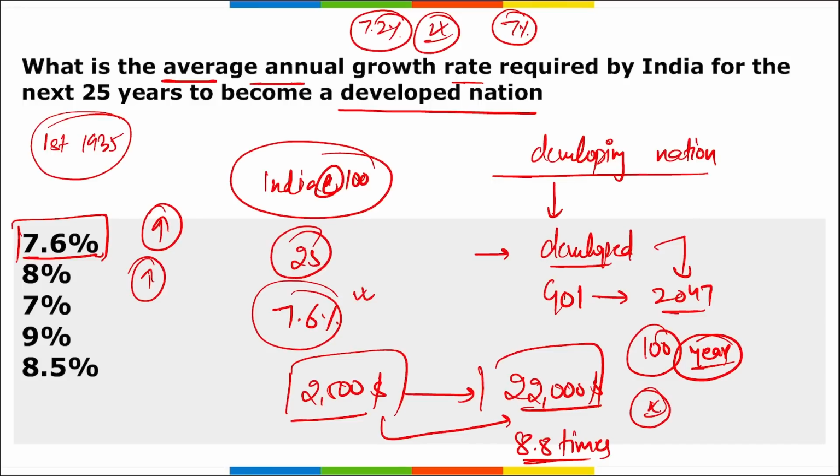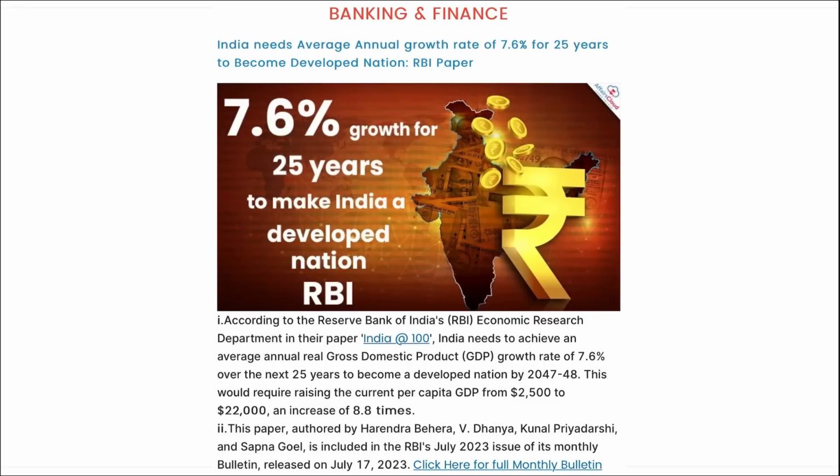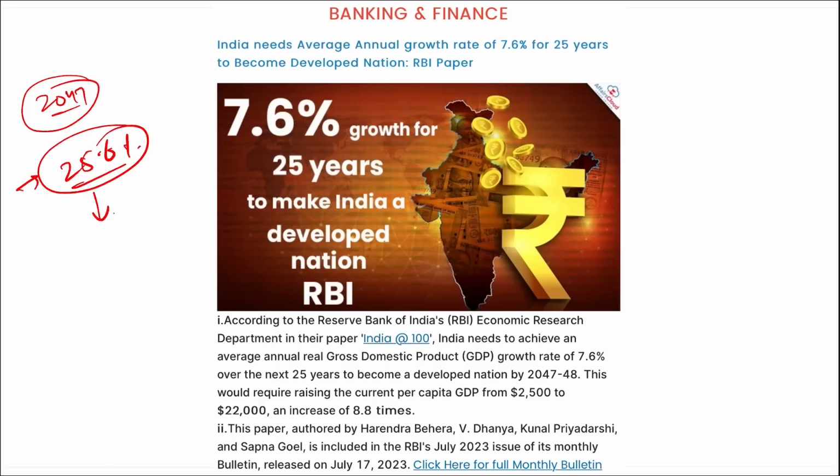Then you can remember one more data point. It states that by the year 2047, if we want to achieve the same status, the current 25.6% share of India's industrial sector should increase to above 35%.